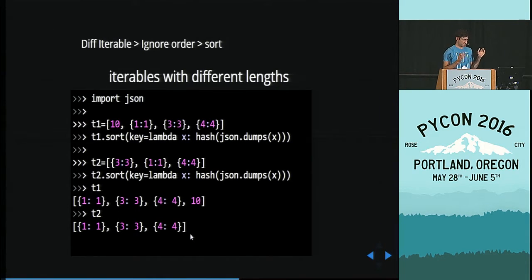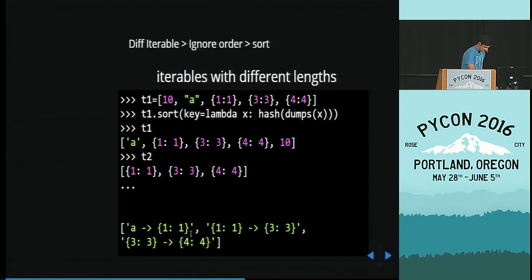So let's repeat. It JSON dumps your items, hashes that, and uses the hash to move things around, to sort them. Let's look at another example.